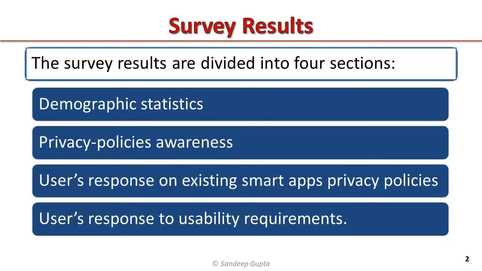The survey results are divided into 4 sections: demographic statistics, privacy policies awareness, users' response on existing smart apps privacy policies, and users' response to usability requirements.